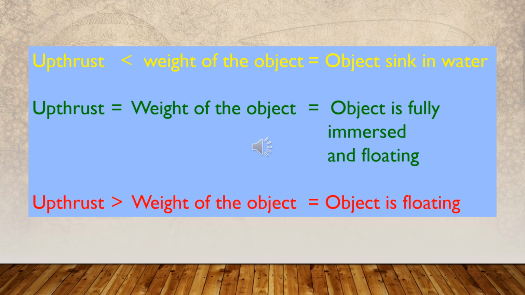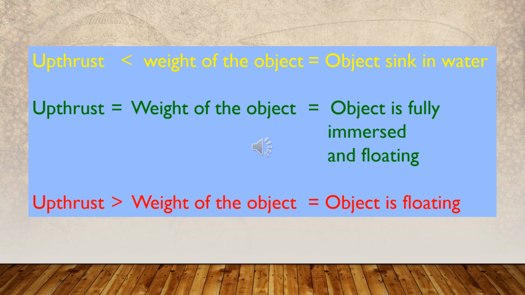Let's identify the behaviors of the motion of those objects. In the yellow colored object, the upthrust or the upward force exerted by the water is less, then the object sinks in the water.